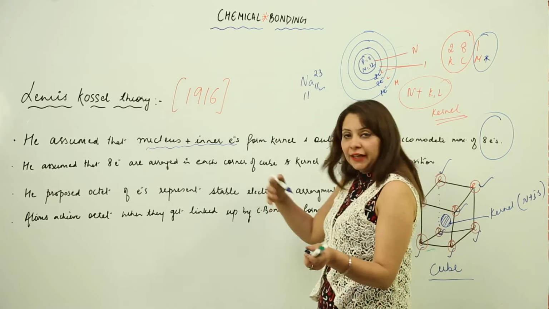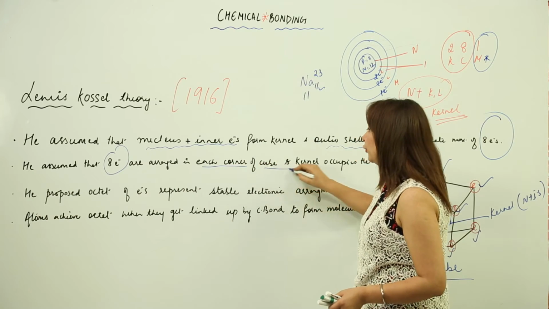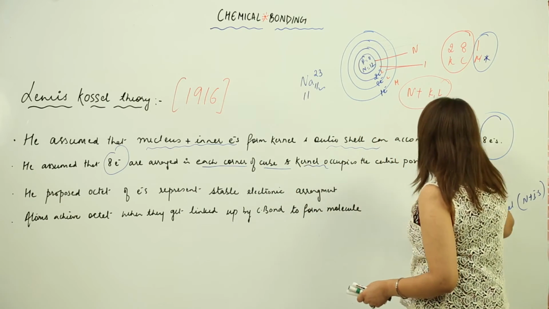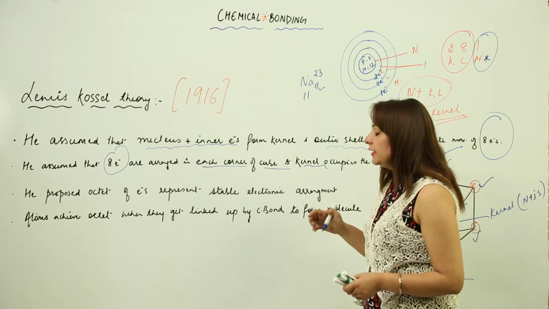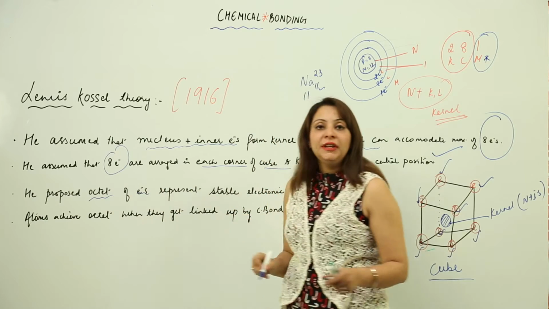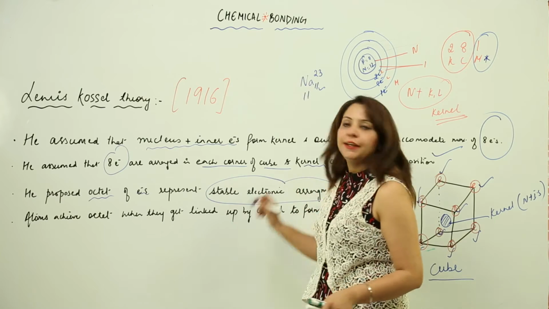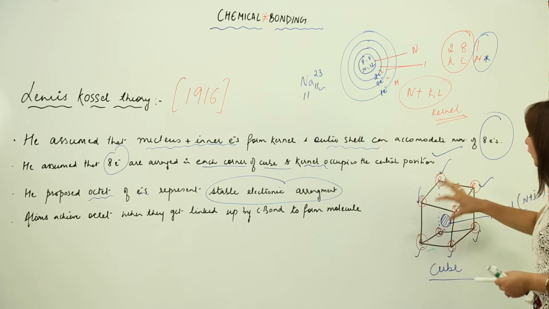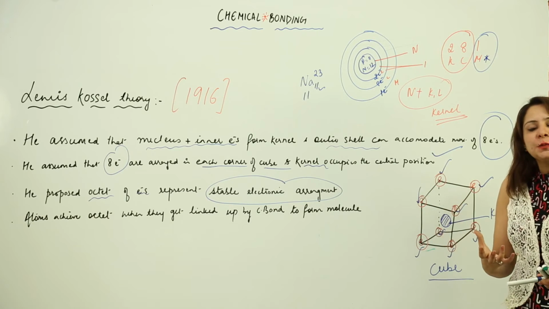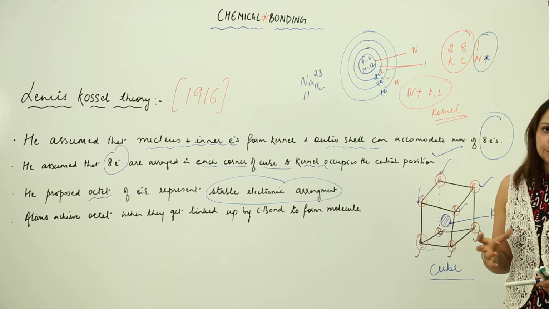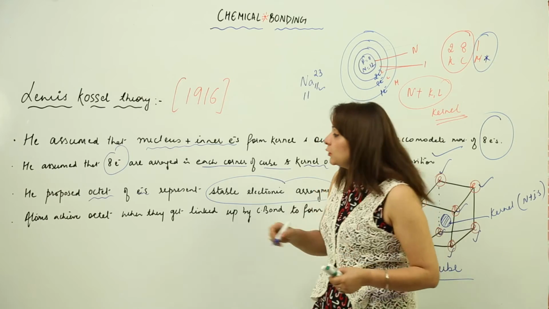Then he said that the 8 electrons are arranged at each corner of the cube, and where is the kernel? The kernel occupies the central position. This is what I told you. Then he said that the octet of electrons, that means having 8 electrons in the outermost shell, represents the stable electronic arrangement. As you can see, he said that all the corners are filled with electrons, that means the structure is going to have a stable arrangement. Stable arrangement means stable electronic configuration. So he said in order to attain stability, what do we want to have? We need to achieve the octet.